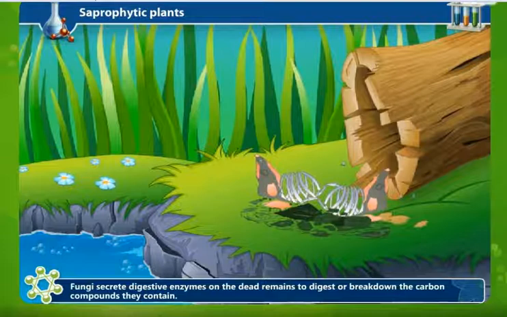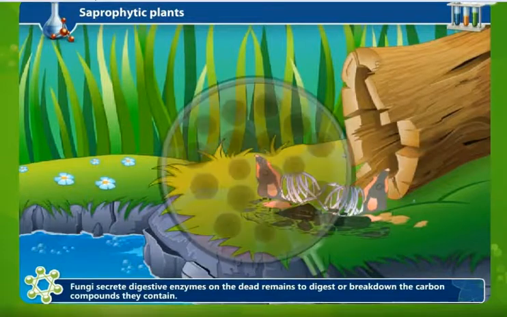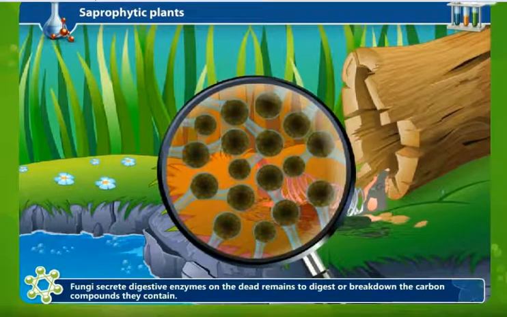So, this is how fungi derive their nutrition by being saprophytic in nature. The enzymes which they secrete help to break down or digest the carbon compounds, and that is how the nutrients are absorbed.